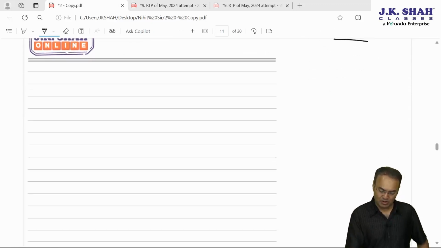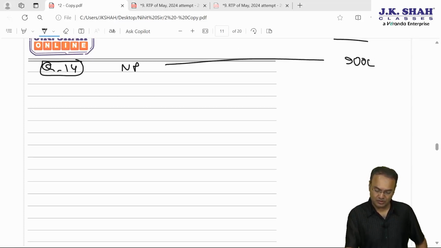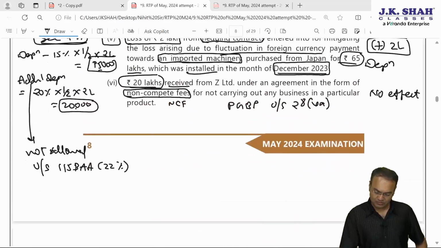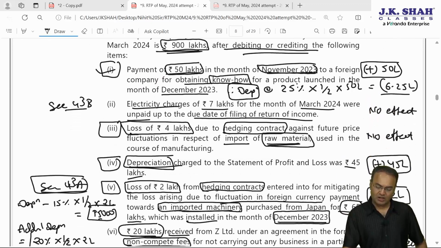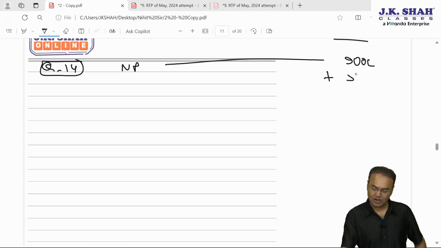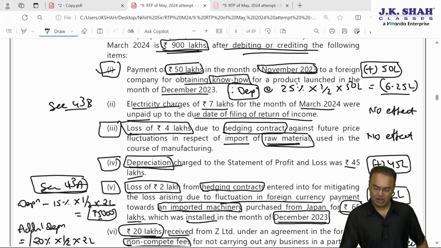So this is question number 14 on minimum alternate tax. The net profit already given to us is how much? 900 lakhs. Okay, in that, first point, 50 lakh add back. What is the treatment? 50 lakh. So I am not writing the particulars. Why is it to be added back? Because it is a capital expenditure, it cannot be debited. Depreciation on the same we will take care of later. So this 50 lakh is done.